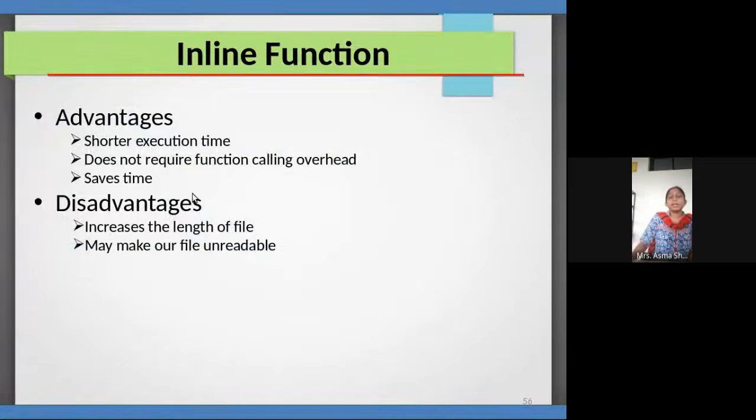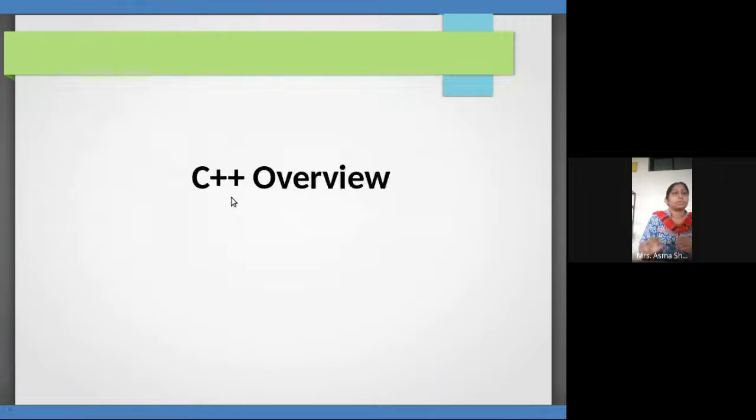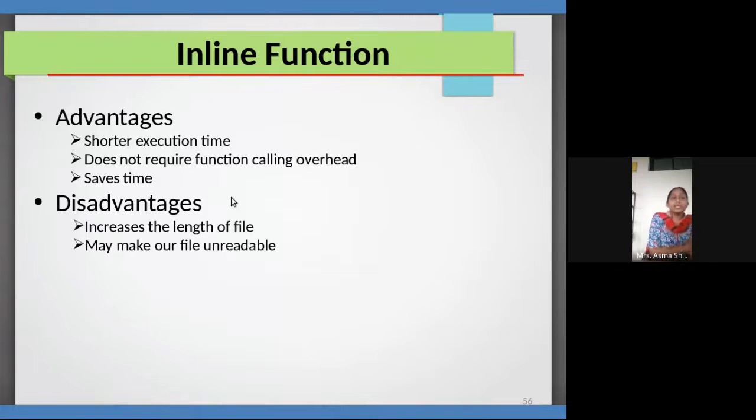So there are advantages and disadvantages of inline functions. An inline function takes very little time for execution. It takes a shorter execution time. It does not require the function calling overhead. Function calling overhead is storing in registers, storing formal parameters in the stack, jumping to that location, executing and coming back.